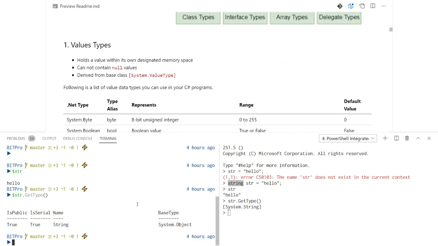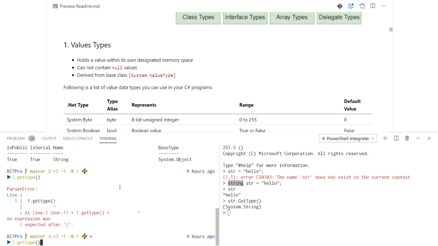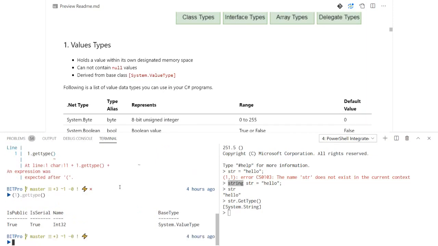If I take an integer value, let's suppose 1, and do a GetType on this, you will see the base type is System.ValueType. All the primitive data types, except strings and arrays, will have a base type of System.ValueType, which means it is derived from this class.